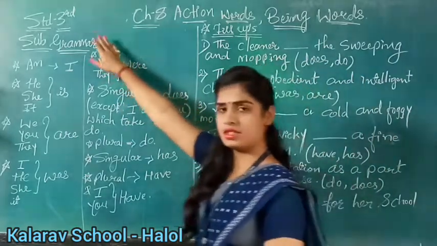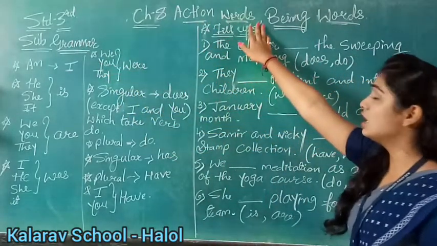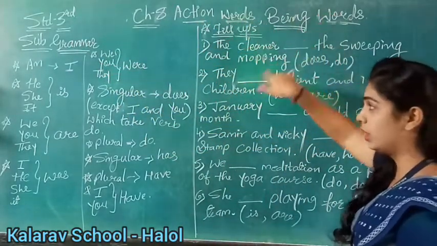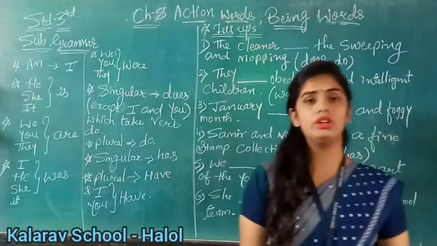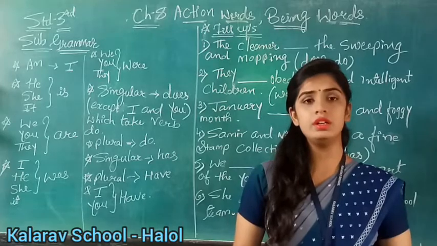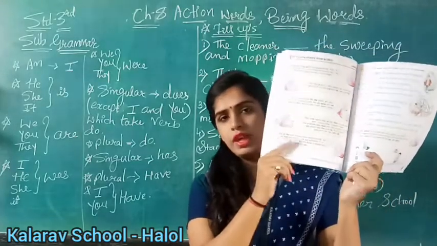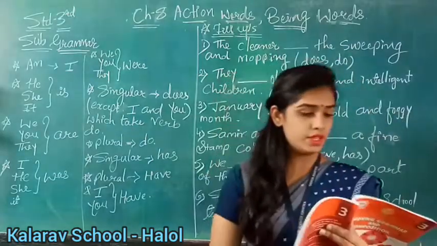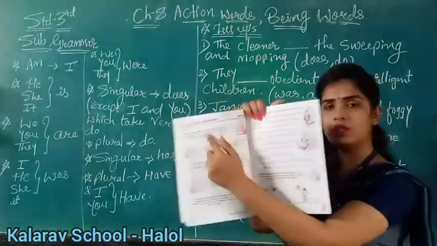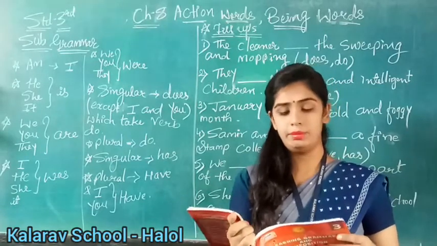Grammar of class 3. Okay, your chapter number 8 is action words and being words. First of all, take out your grammar workbook. Have you opened, children? Okay, now see page number 38. Open this page here. Now see the first definition given in the box. What is given? Verbs are doing words and being words.